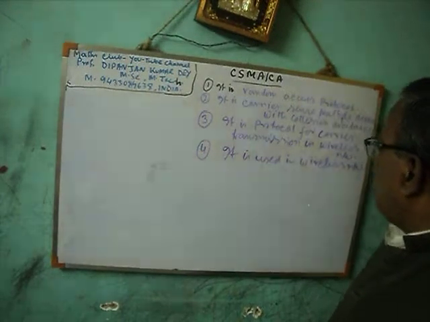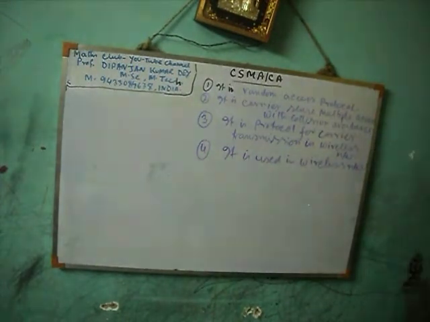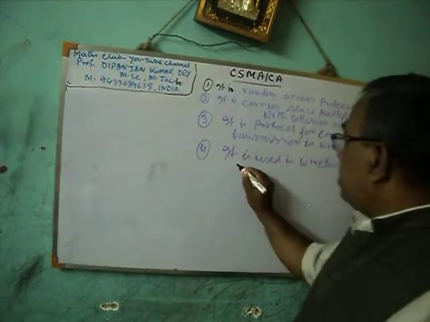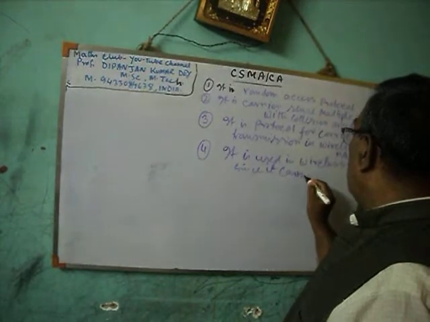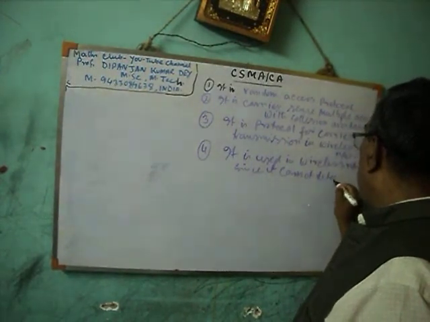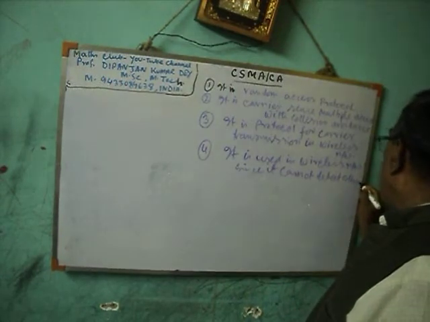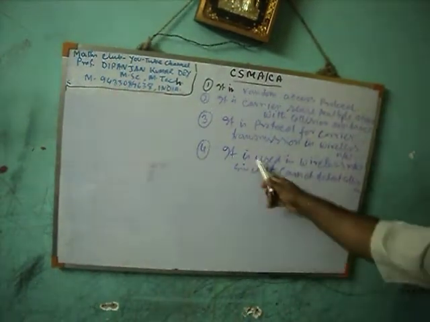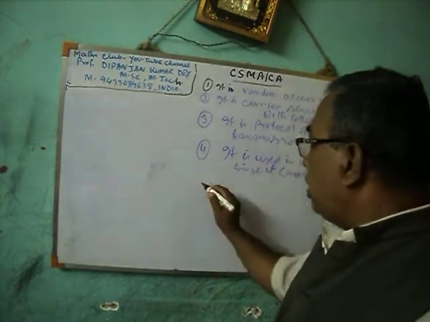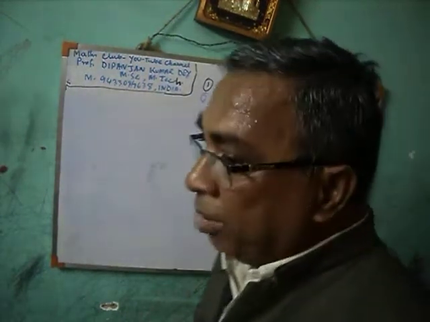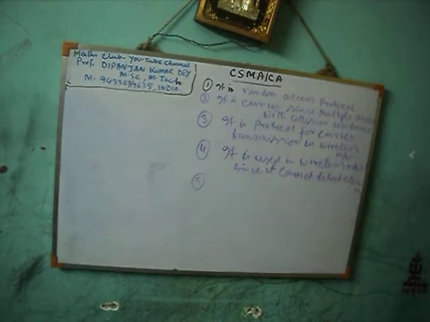It is used in wireless networks since it cannot detect collision. Number 5, this is important: why CSMA-CA? CSMA-CA means collision avoidance, that means less collision.